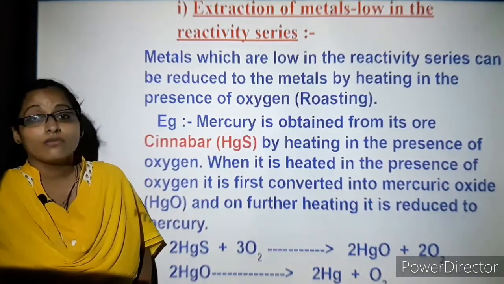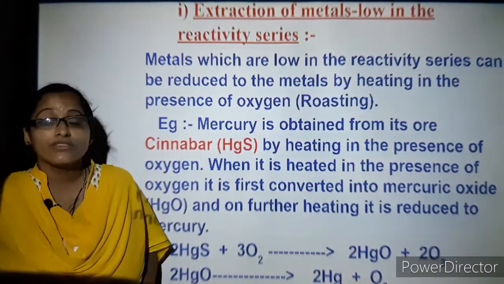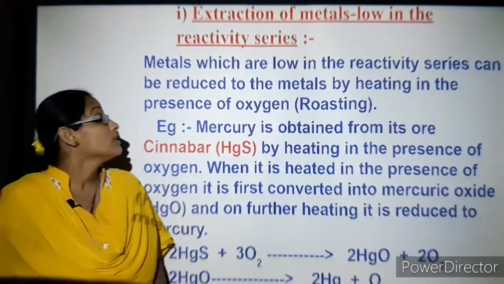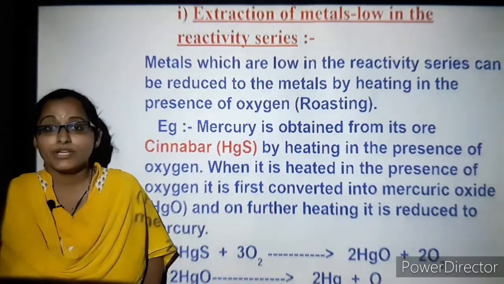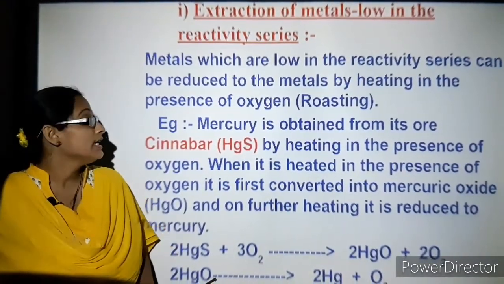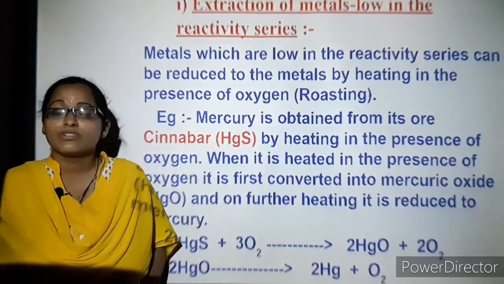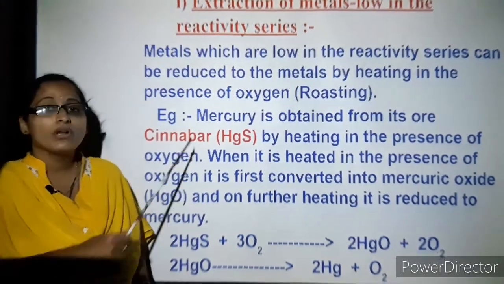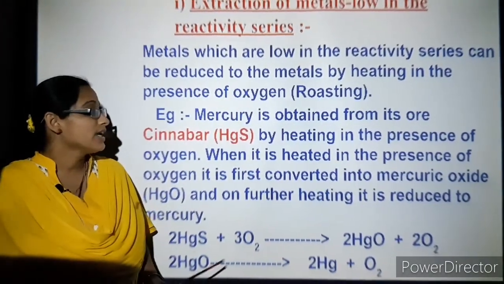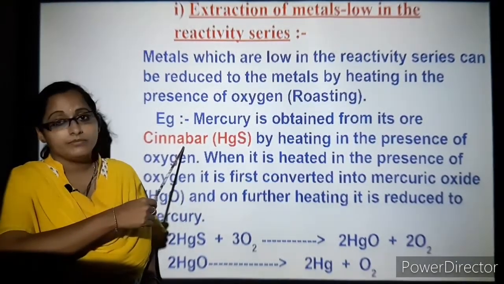So let's understand one by one now. Extraction of metals that are low in the reactivity series. Some metals which are low in the reactivity series can be reduced by heating in the presence of oxygen. This process is known as roasting. Let's take the example of mercury, which we obtain in the form of its ore, cinnabar.